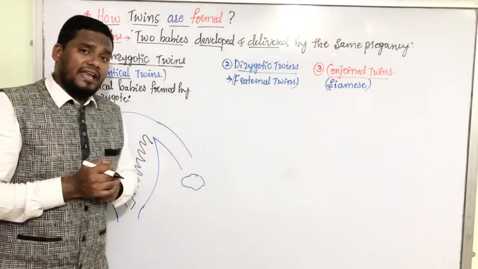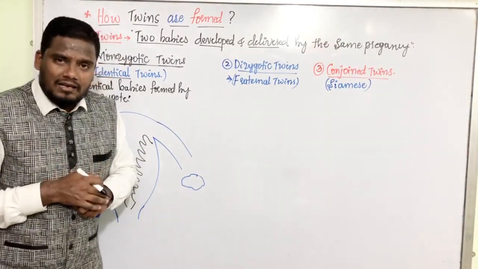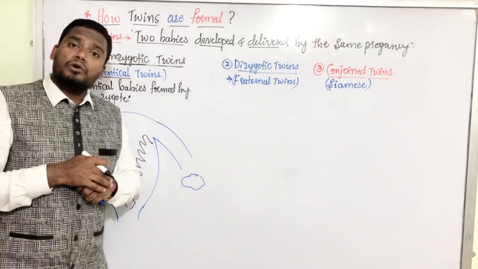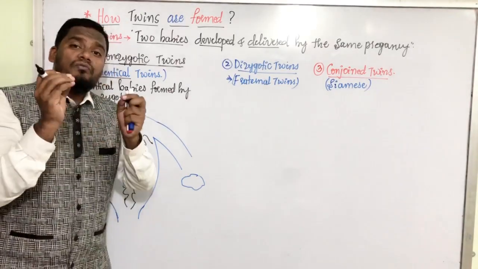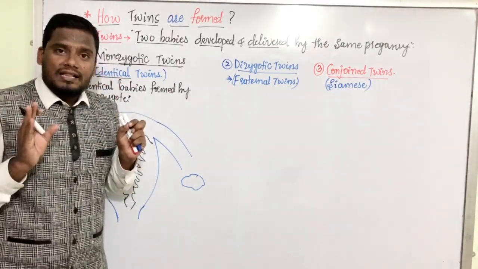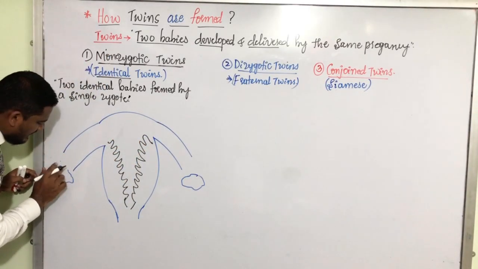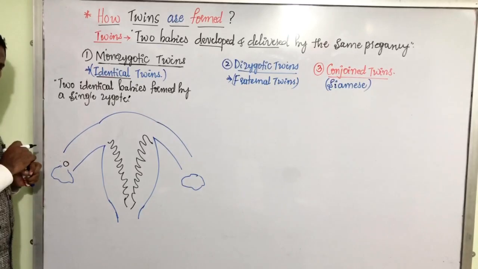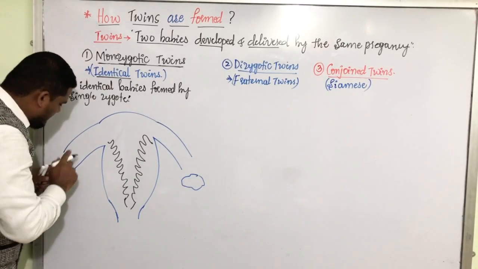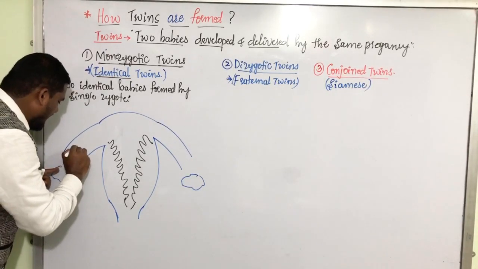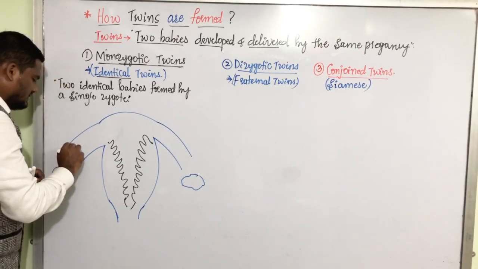Normally, on the 14th day of the menstrual cycle, what is happening? Ovulation is taking place. That means the ovary releases the egg here. This egg comes to the ampulla. This is the ovum.